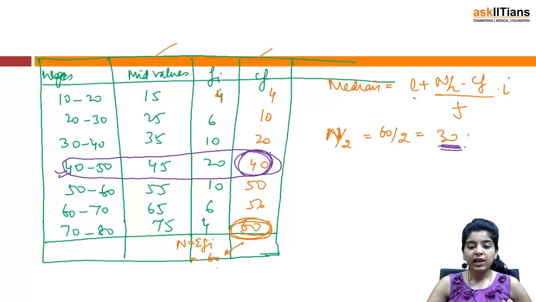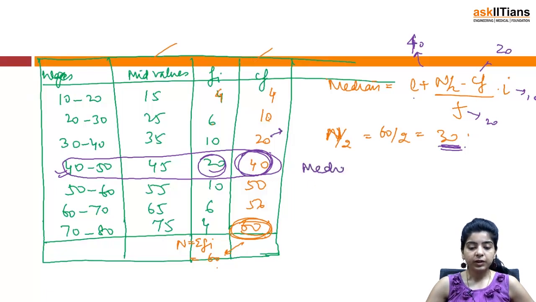So your L now becomes 40, because that is the lower limit of your median class. Then CF is the cumulative frequency of the class preceding the median class, so your CF will become 20. The frequency of that particular class is 20, and your i is the class width, that's 10.